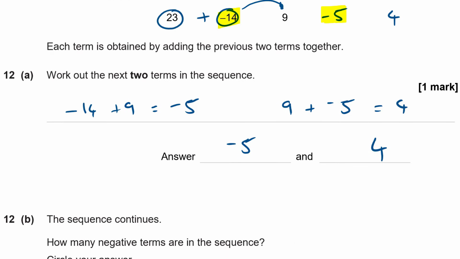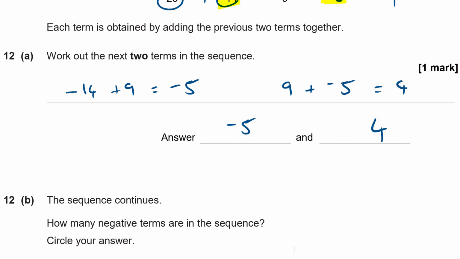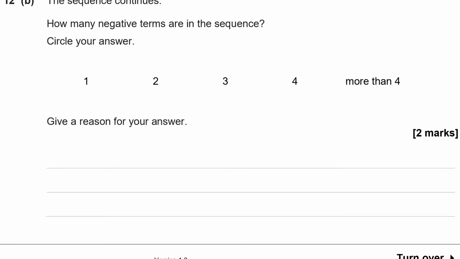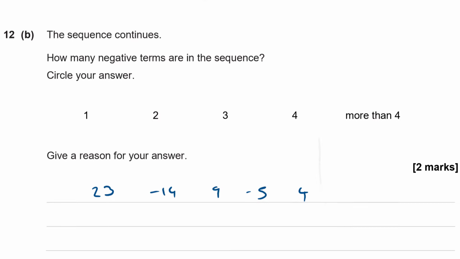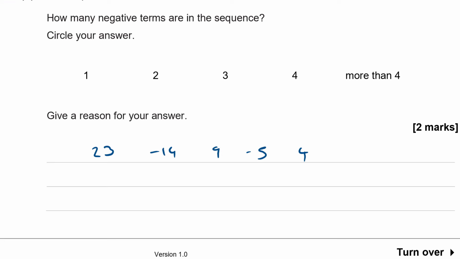So let's just write down the sequence again. 23, minus 14, 9, minus 5, 4. Is that right? Yeah. So what's the next term in the sequence? The next term I'm going to get by adding minus 5 and 4 together. So negative 5 plus 4 is minus 1.